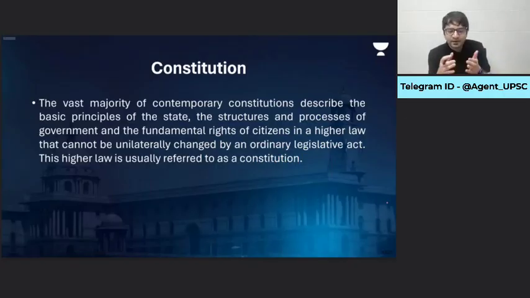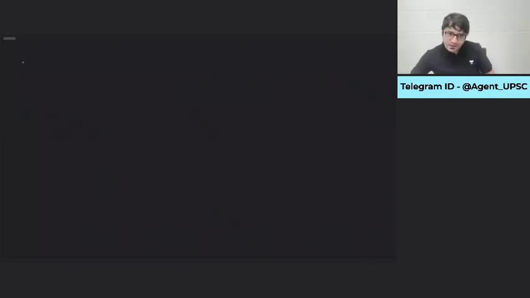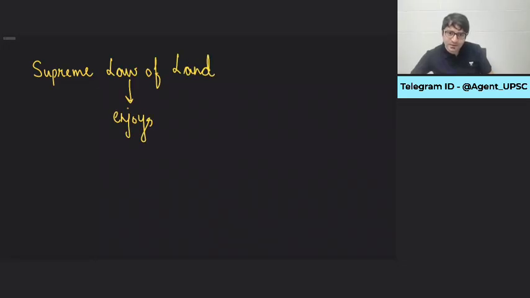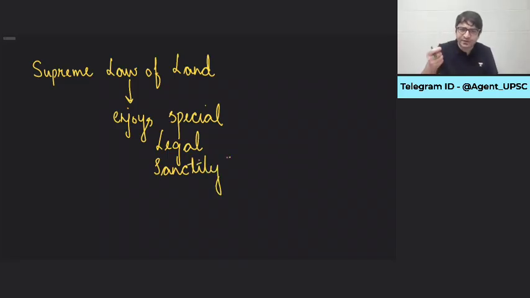Done. If in Indian polity we have to study the constitution, the first thing we need to understand is: what is a constitution? We say the constitution is the supreme law of the land, and the supreme law of the land enjoys a special legal sanctity.